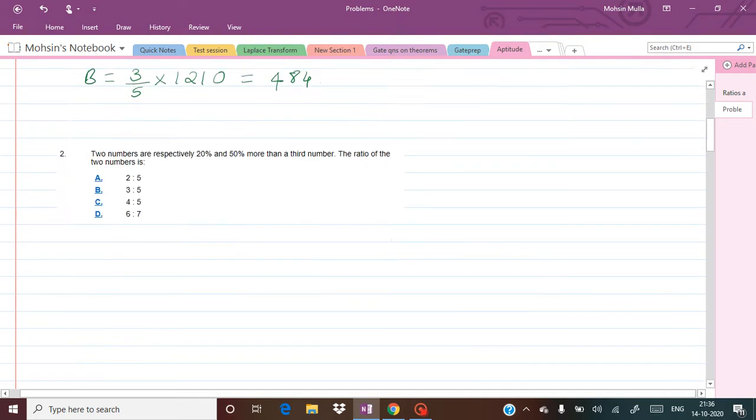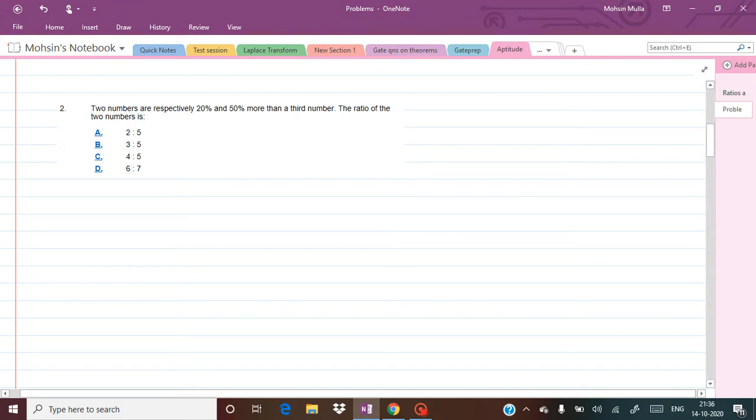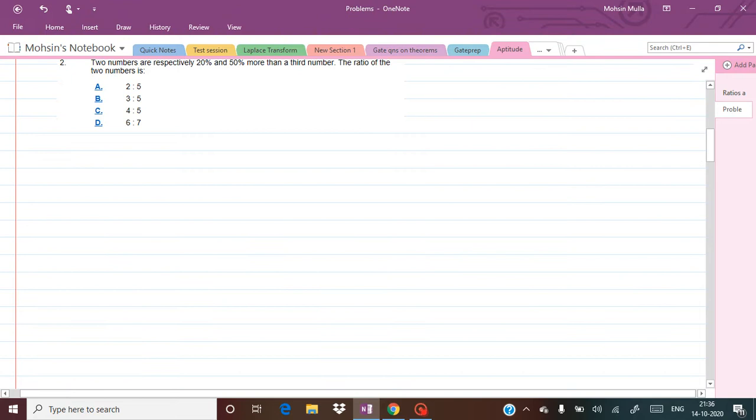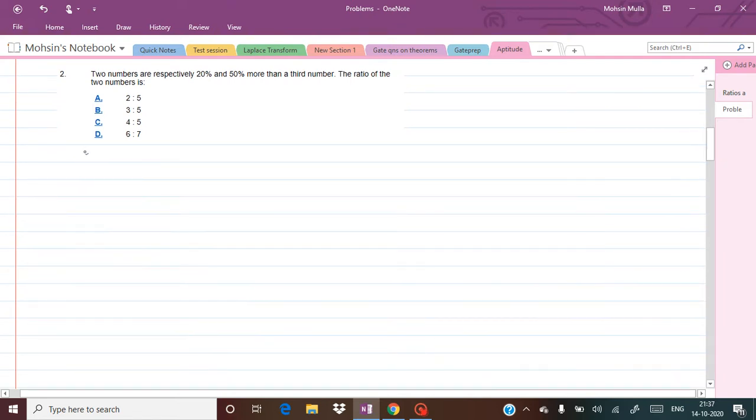Now let us see the second example. Two numbers are respectively 20% and 50% more than a third number. The ratio of the two numbers is. They have mentioned that there are three numbers, and two numbers are respectively 20% and 50% more than a third number. So let x be the third number.